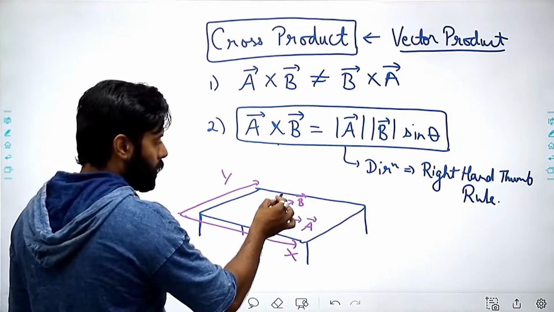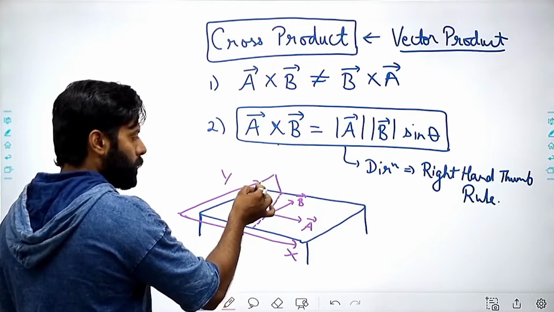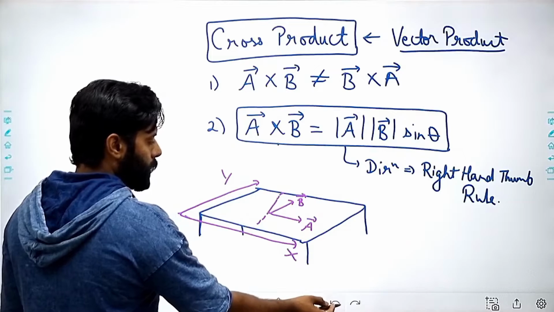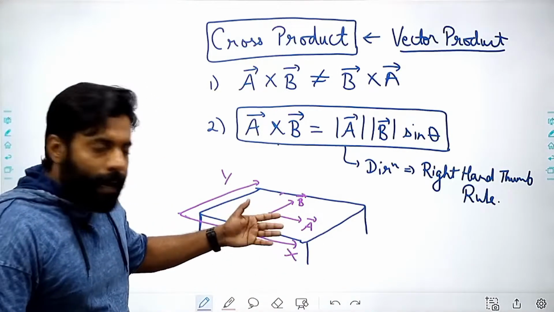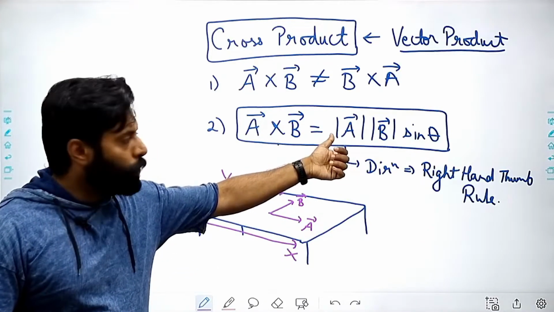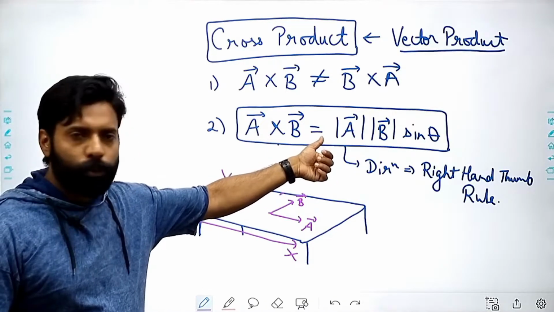Then the answer of A cross B can be easily identified using this formula, right? We can get the magnitude using this formula.